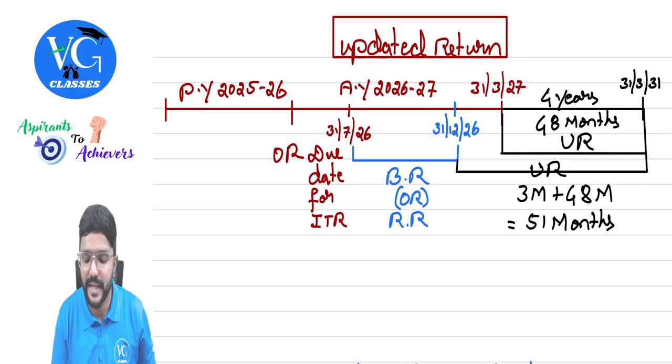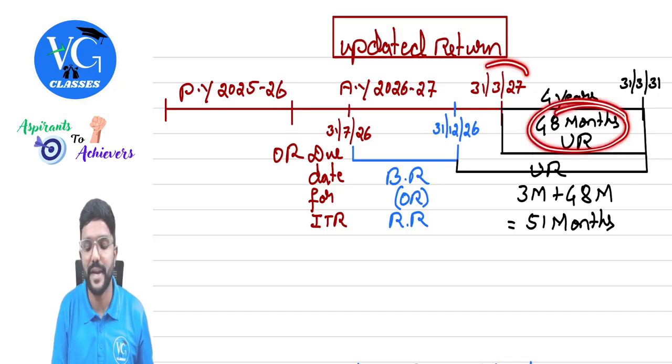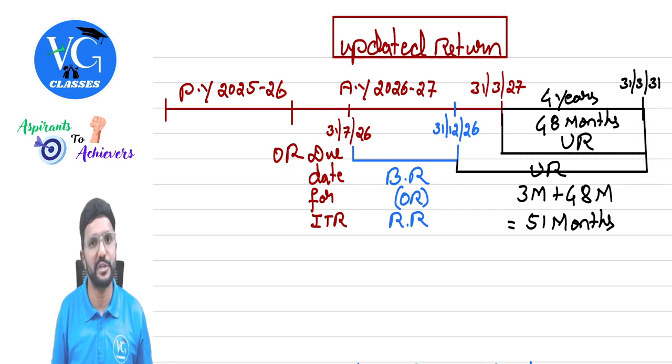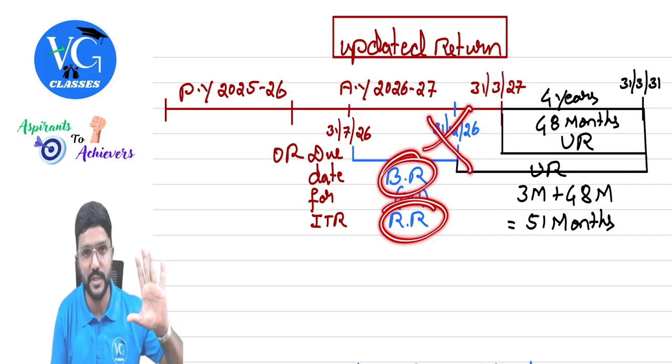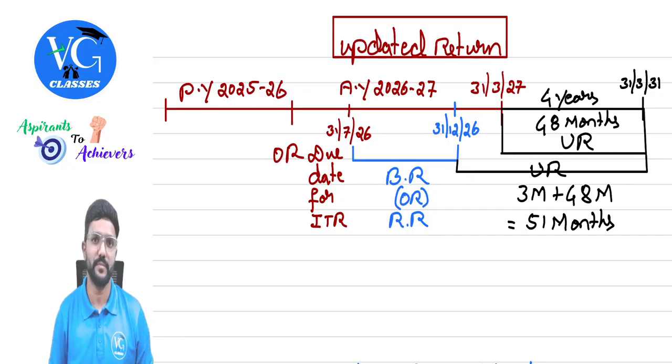But sir, can I file the updated return even during this period? Yes, you can file it. But the maximum time for you is within 48 months from the end of the assessment year. So that means from year to year, I have time to file updated returns. Once the door for revised return and belated return is closed, the door for updated return will open.